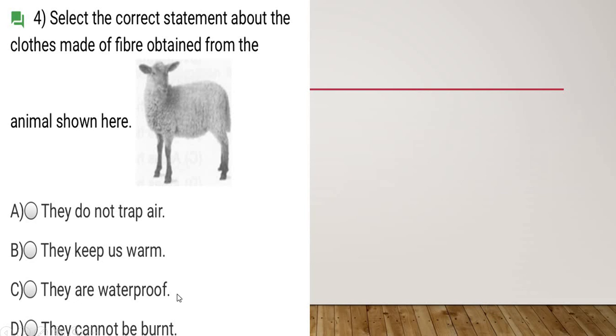Okay, let's see whether they are waterproof, they keep us warm, do not trap air, or they cannot burn. Let's see the clothes obtained from this sheep. So the answer to the 16th is option B, they keep us warm. Like when I discussed in the previous lecture of extra knowledge, I showed you this animal and the animated photos that this animal gives us wool, and if we wear woolen clothes, it keeps us warm in cold weather. So option B is correct. If you chose this option, you are absolutely right.